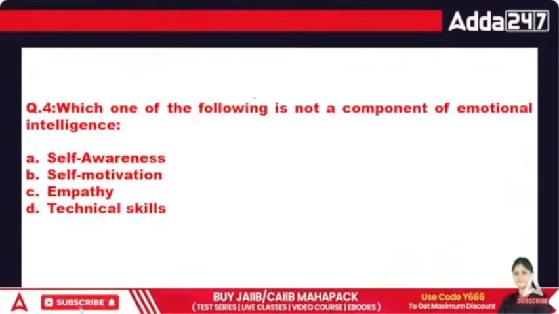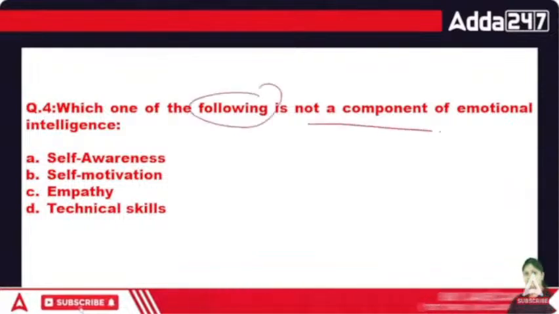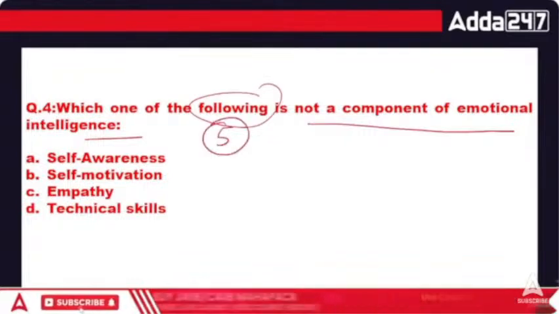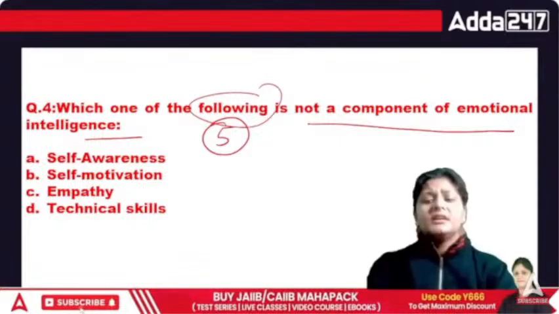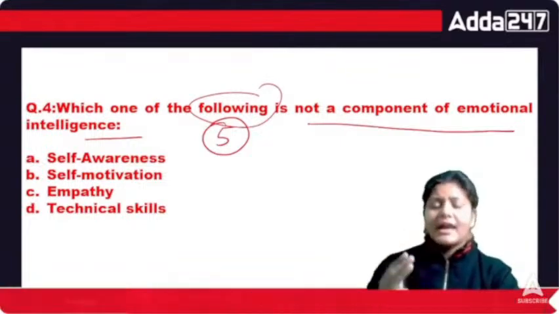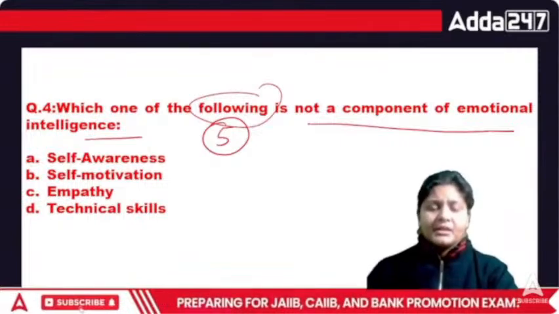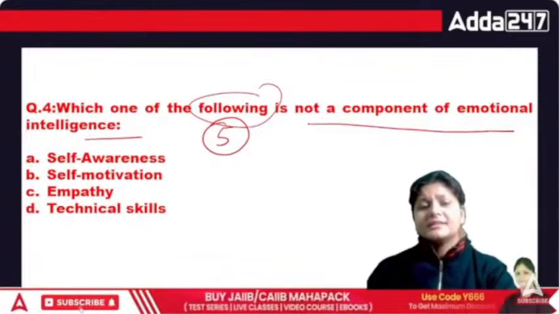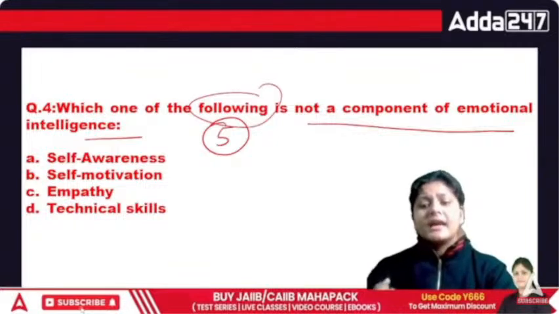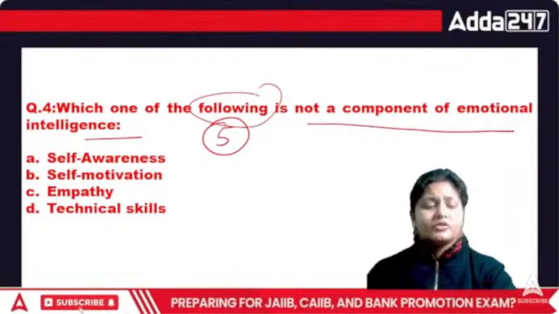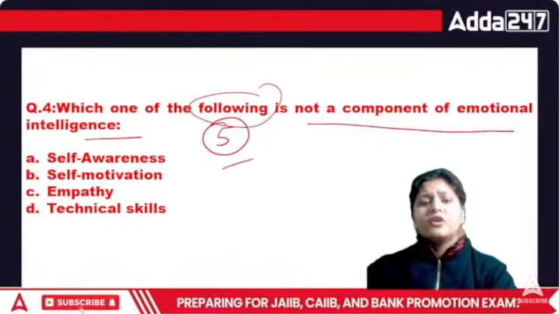Which one of the following is not a component of EI? See, EI has 5 components. Now, what is EI? EI is basically to understand your emotion and to understand other persons' emotion as well. So that is your capability, your ability to understand your emotion and other persons' emotion as well. So we have the 5 components here.